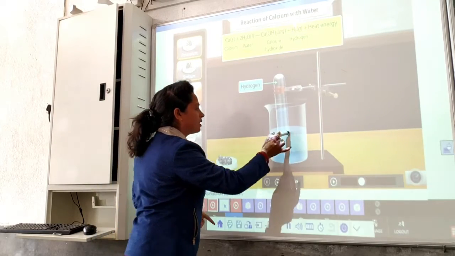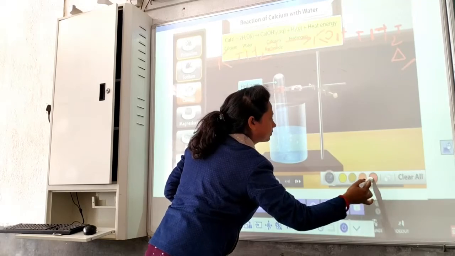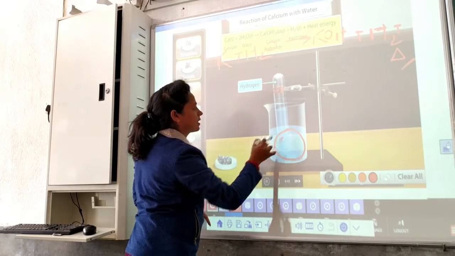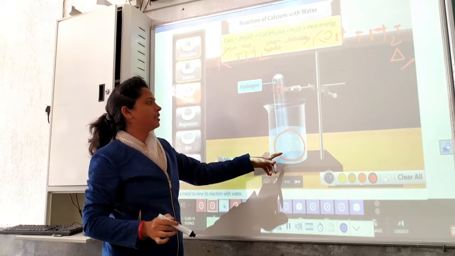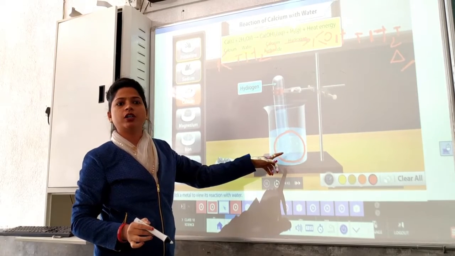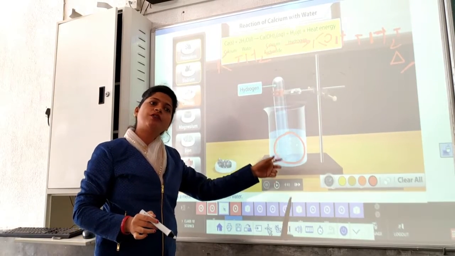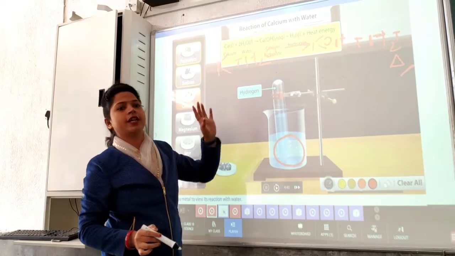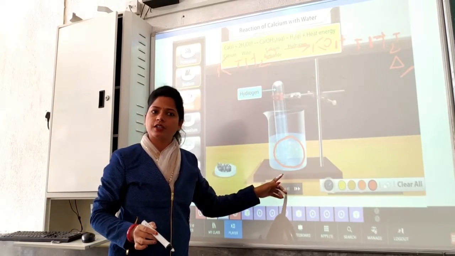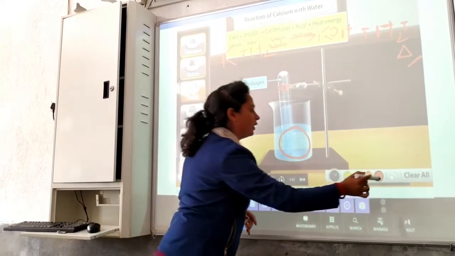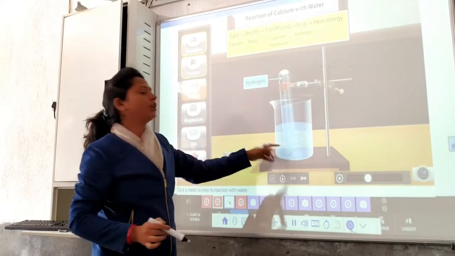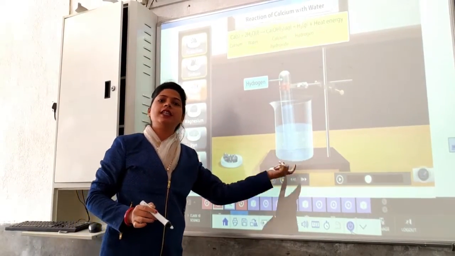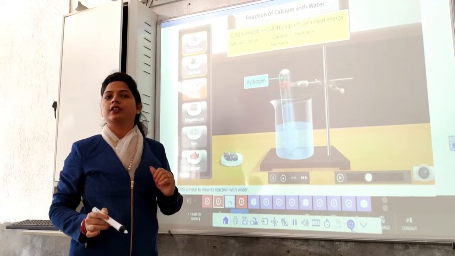Now these bubbles which we can see all denote that there is liberation of a certain amount of what? Yes, a certain amount of gas. Now this gas is H2 gas, that we understood from the reaction. Now if we have to prove it practically, how can we prove that this released gas is hydrogen?